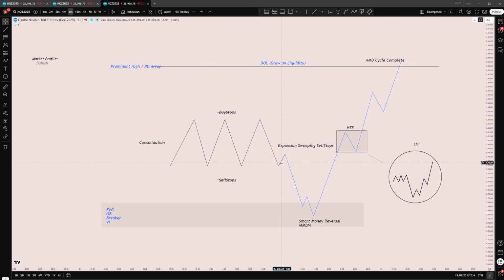Meaning, if price is sending down and you think maybe this low is going to start the reversal, it's improbable that this low is going to be the reversal, because right under it could potentially be a fair value gap, an order block, a breaker, a volume imbalance on the higher time frames that will then start the bullish spool. You see where I'm getting at?